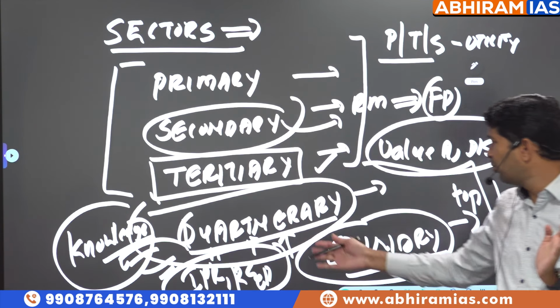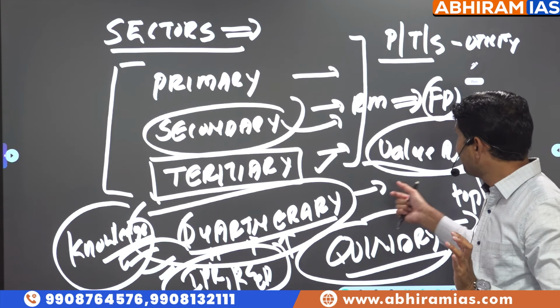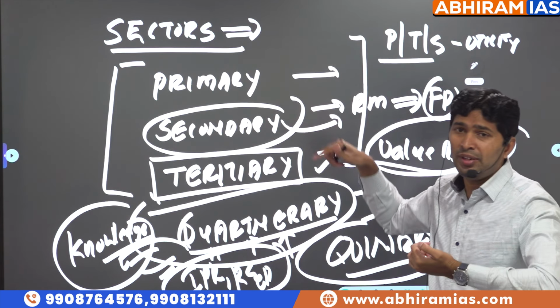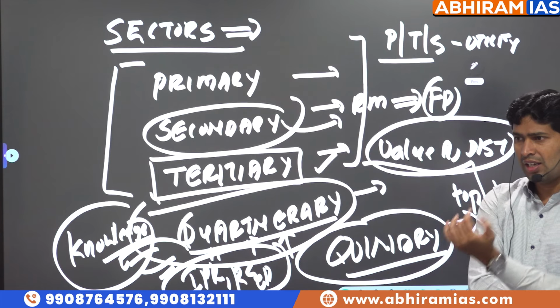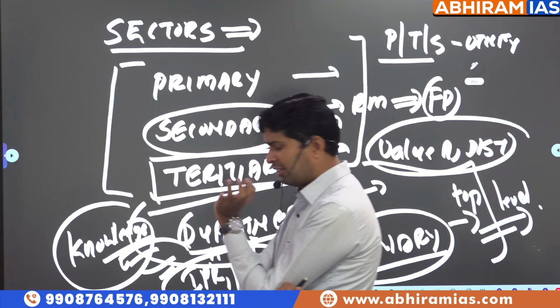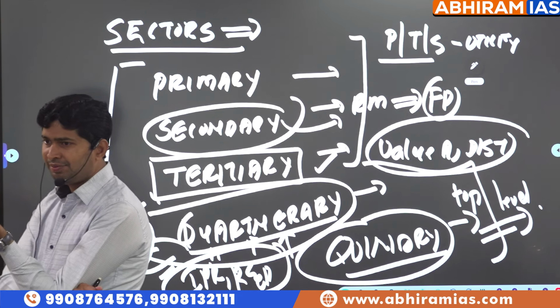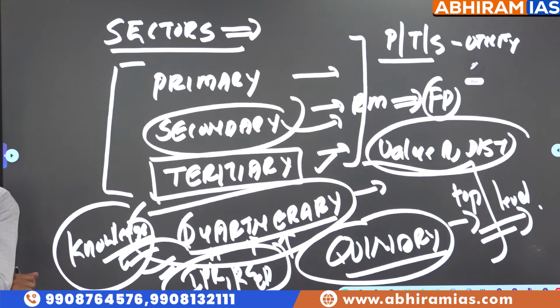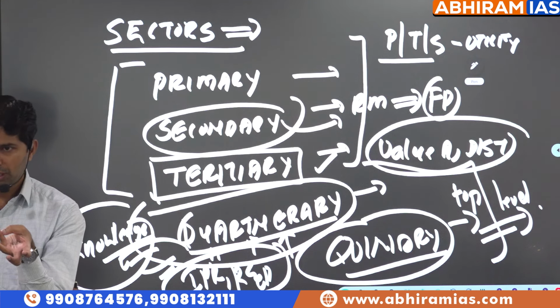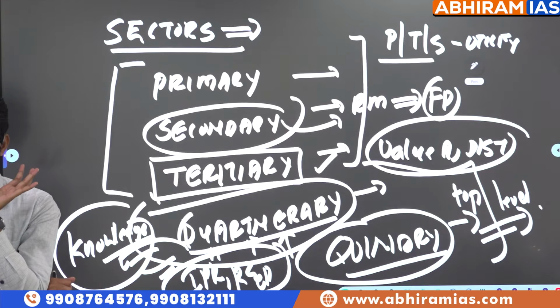See, these two are only used on paper. In reality, economic activities are based on this only. See, I explained a very basic concept. What is called economic activity? What are the economic systems? Capitalism, socialism, mixed economy. Just now we covered sectors of the economy.